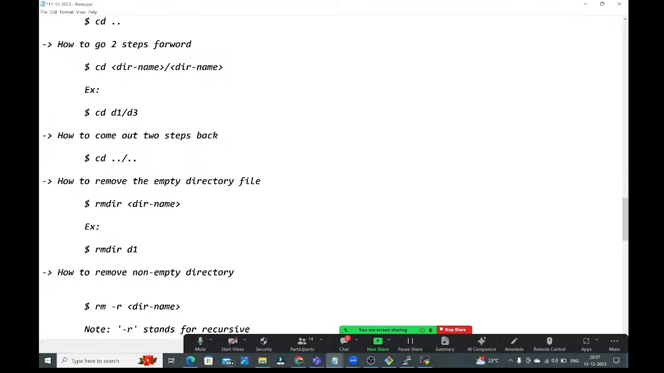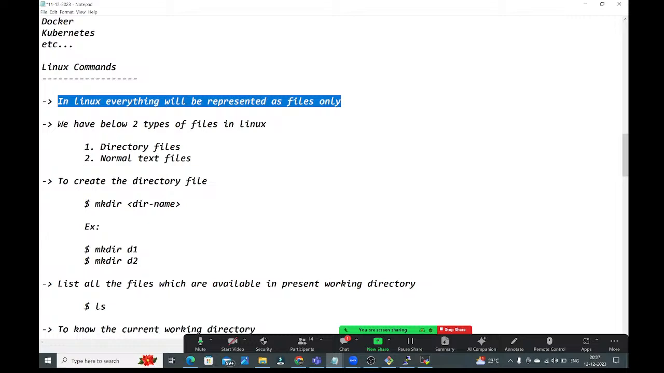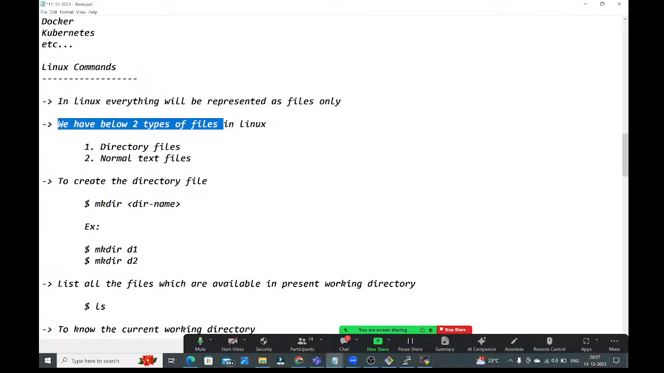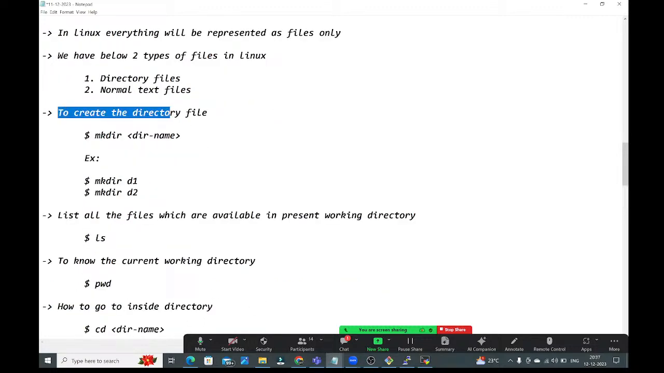Guys, up to here clear? In Linux, everything is represented as files only. We have 2 types of files in Linux, guys. One is the directory file. Second one is the normal text file. To create the directory file, we will use the mkdir command. mkdir stands for make directory, and here we need to provide the directory name.